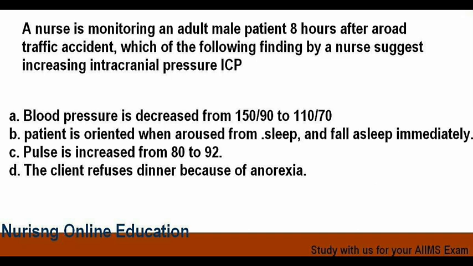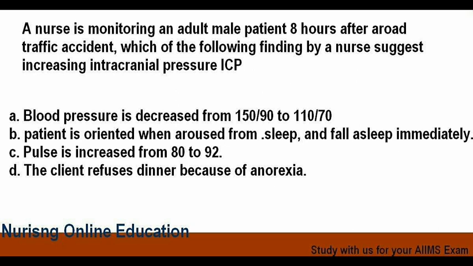A nurse is monitoring an adult male patient 8 hours after a road traffic accident. Which of the following finding by a nurse suggests increasing intracranial pressure? Options are option A blood pressure is decreased from 150/90 to 110/70 mmHg.